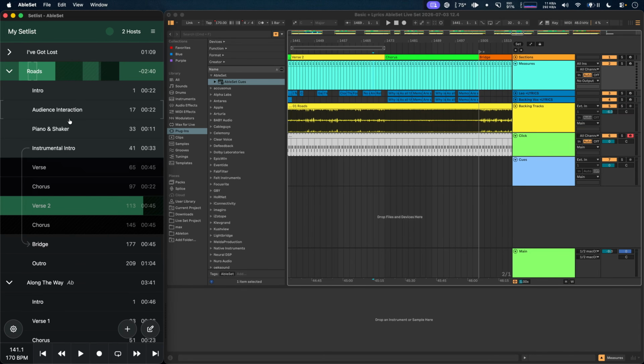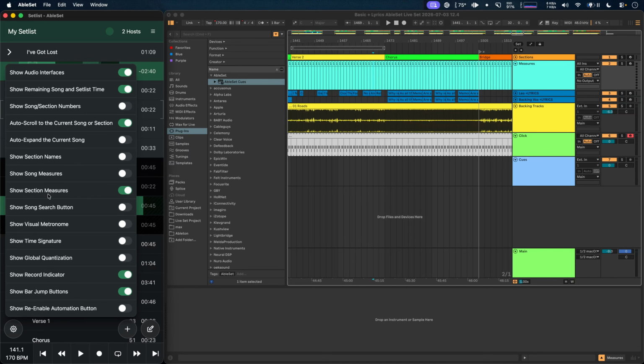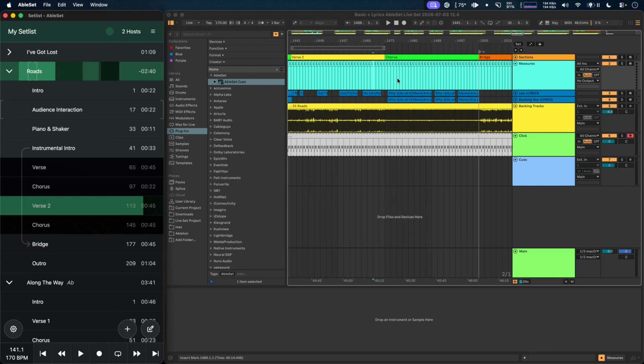AbleSet can now also display the starting measure of each section. You can enable this by going to Setlist Settings and toggling the Show Section Measures option. And this uses the measures track of your song. And last, you can now also copy and paste song and stop descriptions.